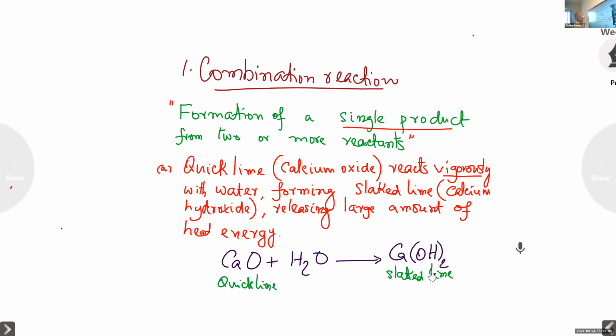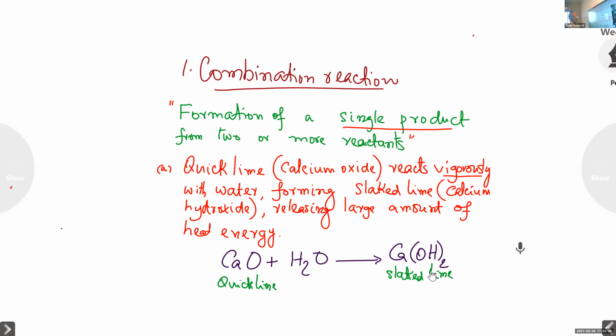And on the right hand side, OH twice. In OH twice, 2 is common for O and H. So OH twice. How many oxygen on the right hand side? 2 oxygen. Similarly, hydrogen on the left hand side, H2, 2 hydrogen atoms. On the right hand side, OH twice, again 2 hydrogen. The equation is balanced.